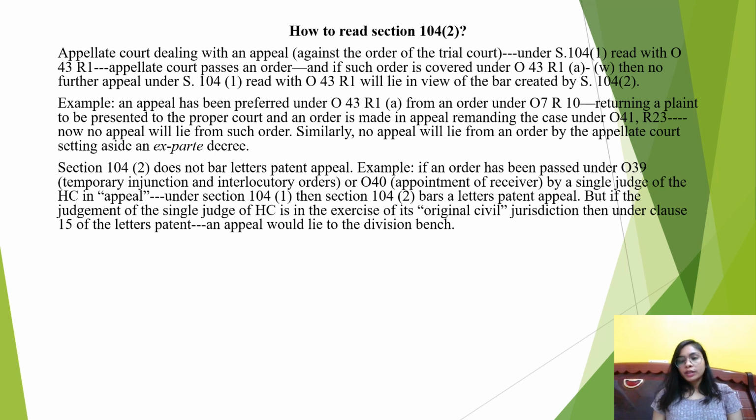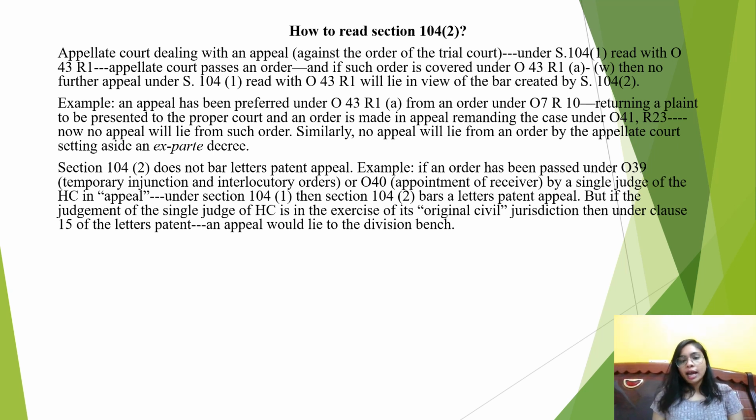Why? Because here the single judge has exercised appellate jurisdiction while passing such an order. But if in the same case the single judge of the High Court had passed the order in exercise of original jurisdiction, then in that case an appeal would have lain to the division bench of the High Court.